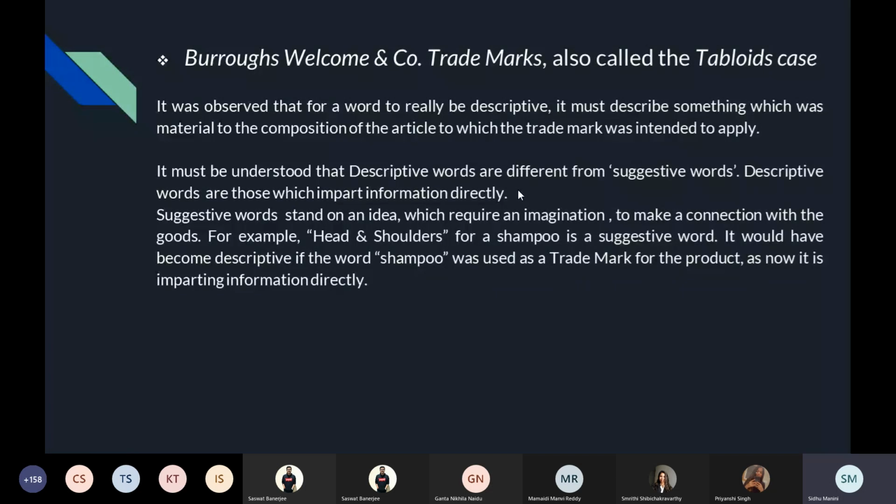So if it's something random and it is not actually designating the kind or quality of your good, or it is not imparting information directly, then it is not included under the ground.